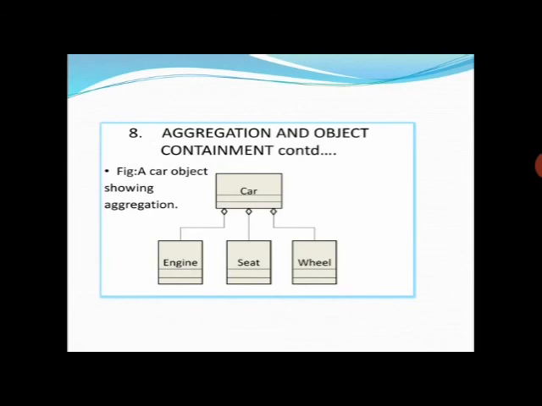This is known as aggregation, where an attribute can be an object itself. For instance, a car object is an aggregation of engine, seat, wheel and other objects. All the objects except the most basic ones are composed of and may contain other objects.